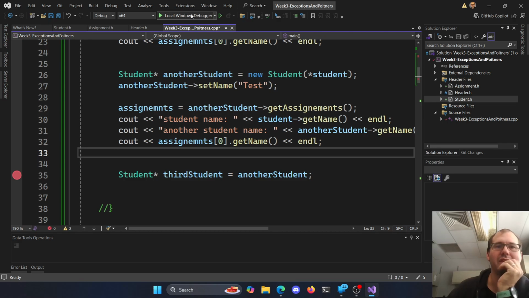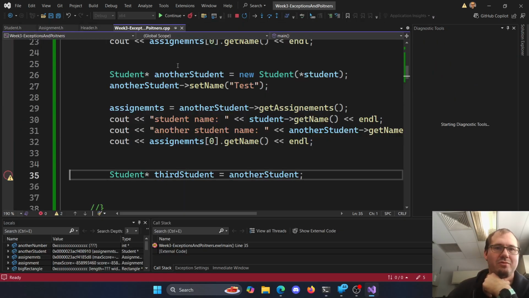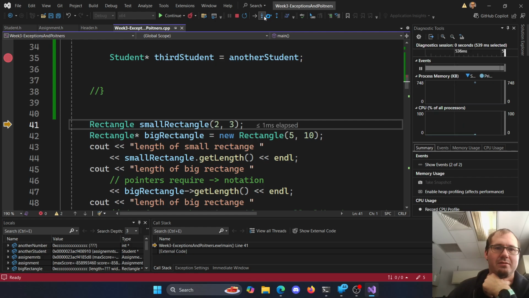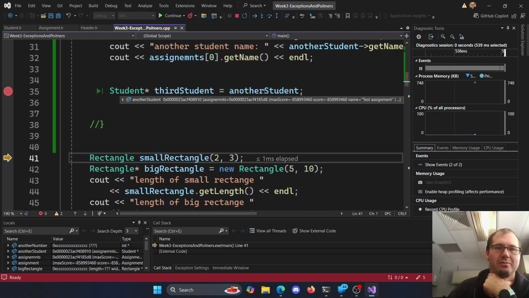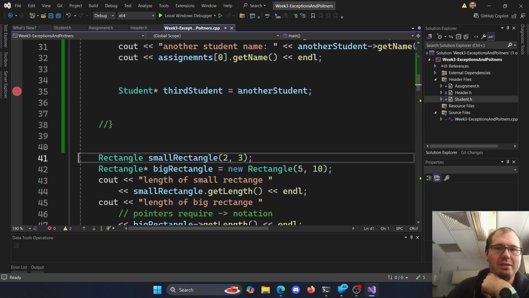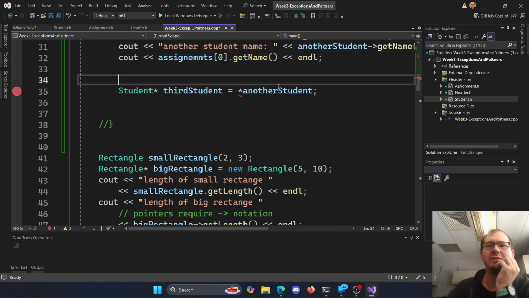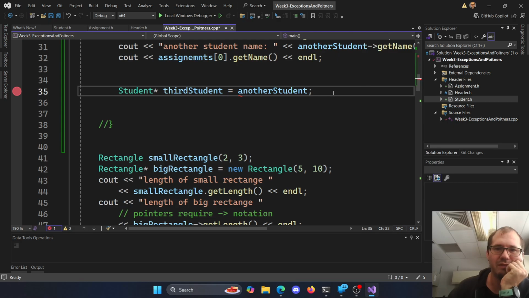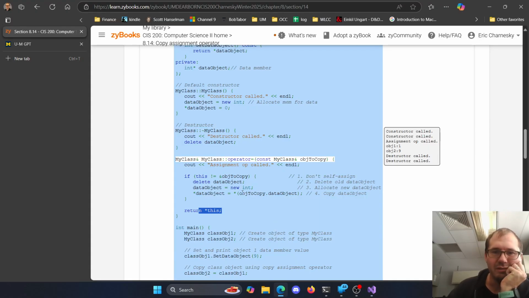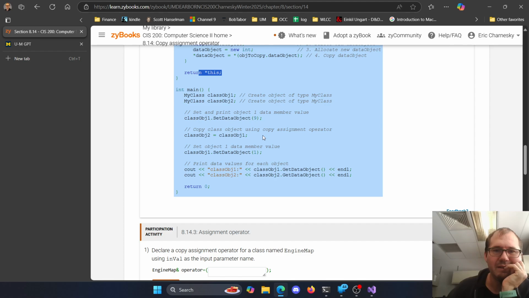Let's see if this goes into our assignment operator code. Let's run in debug mode and step in. It did not step into. Shoot. So that gave us the same. Is that the same pointer then? Yeah, we wanted the dereferenced value of this one. It's really annoying. Okay, just equals. Copy using the copy assignment operator.